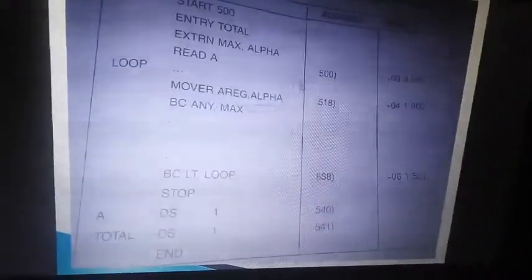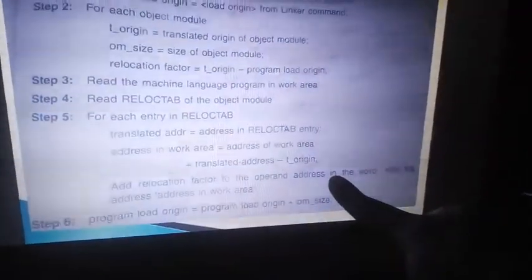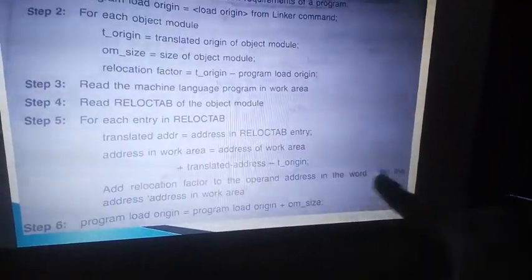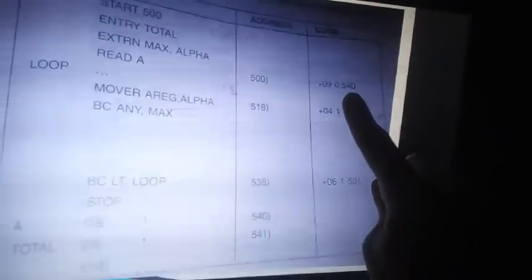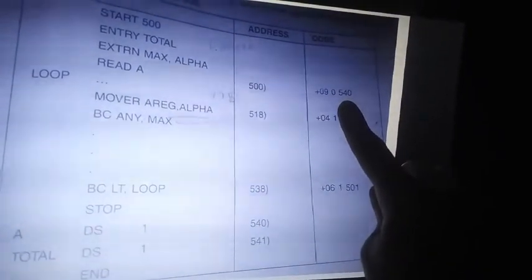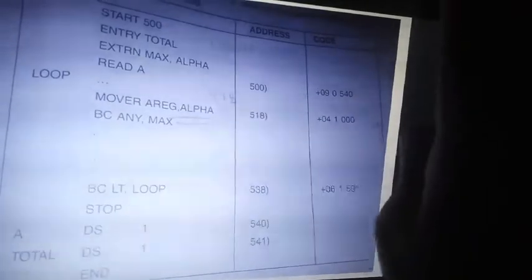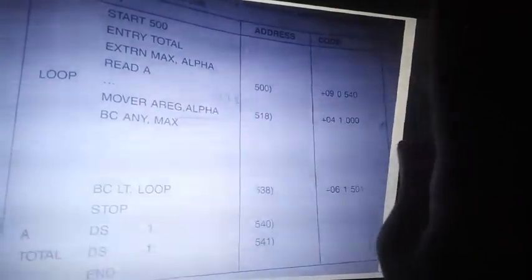Right? So whenever you get 540, you need to add that 540 to the check. The relocation factor should be added to the operand field word. So what is the operand field word you have? You have 540. You need to add this with the relocation factor. The relocation factor is 400. 400 plus 540 is 940. So you will get the value of A in 940 instead of 540, because you relocated. Clear?